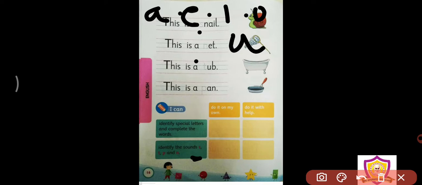Okay. Identify the sounds S, T, P and N. Now you can identify the sounds of S. S gives you S sound. T gives you T sound. P gives you P sound. And N gives you N sound. Okay. So we have learnt vowels, we have learnt consonants, and we have learnt the sounds of all these letters.